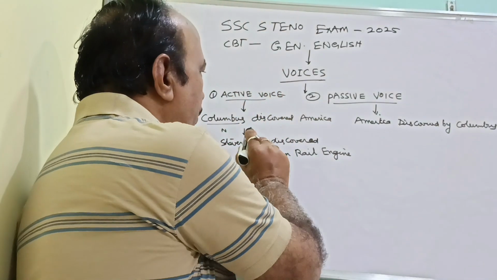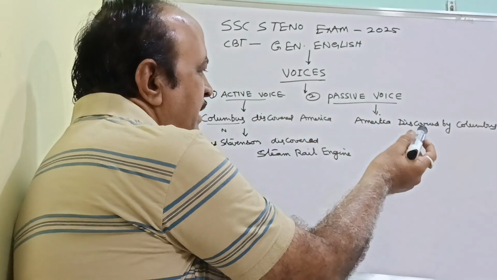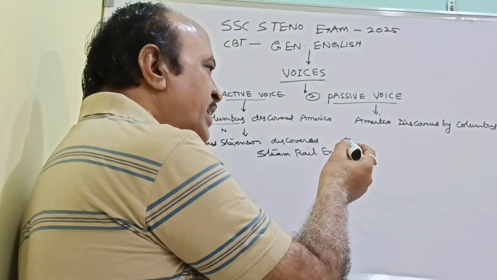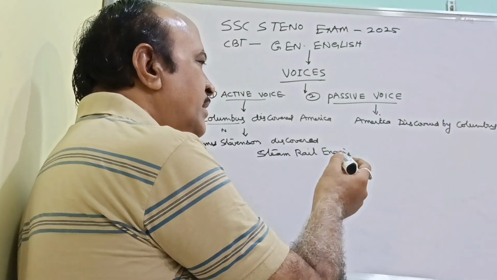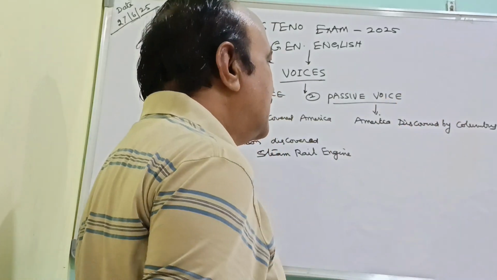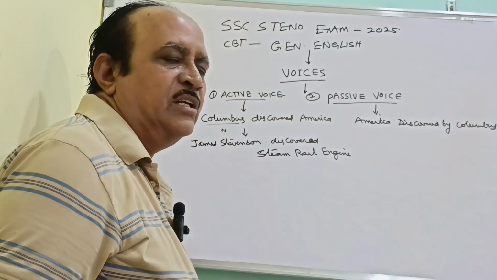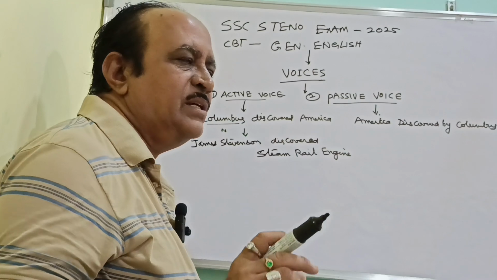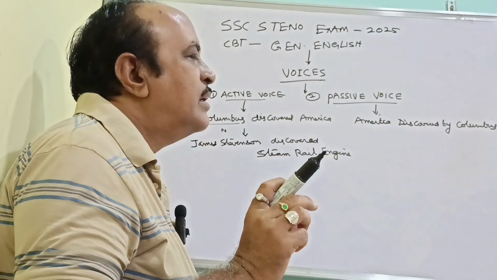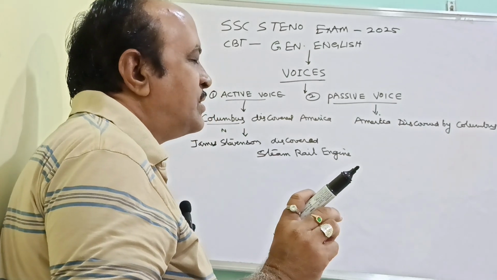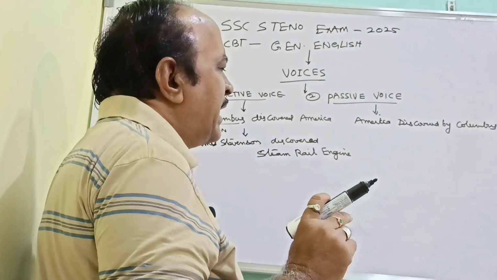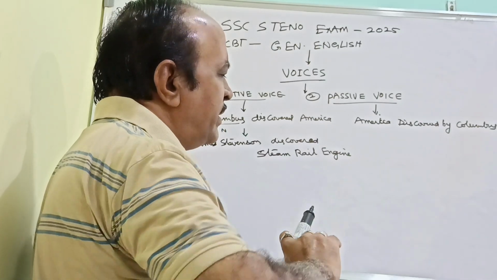Here directly he is not doing. Here what is he doing? He is accepting the work. Once after accepting the work, then only he is doing this. So that is called passive voice. That means passive voice is the sentence which starts with the man by accepting the work only.